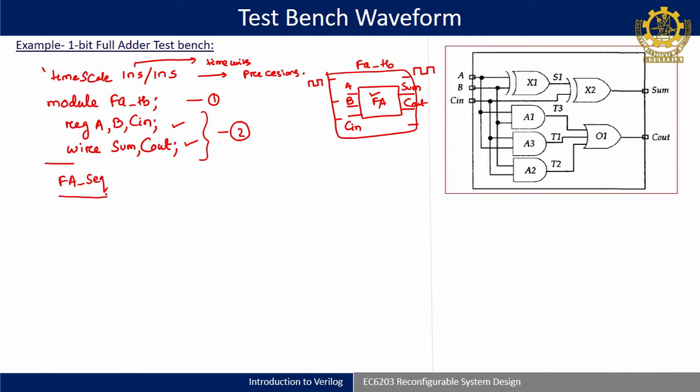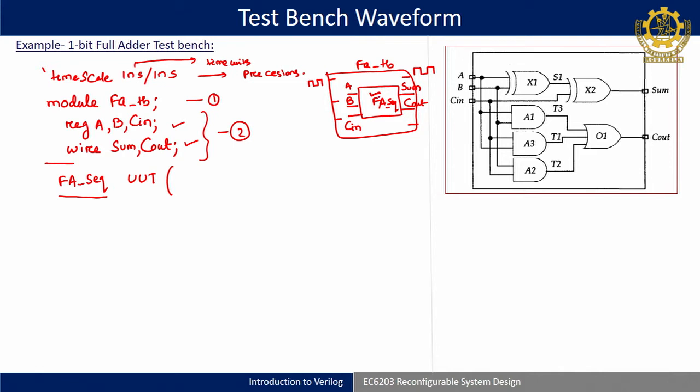While calling, the name is now FA_sequential. I will call FA_sequential with an instance name called UUT, unit under test. Then I will do the port mapping. After that, within this block, it will be instantiated.